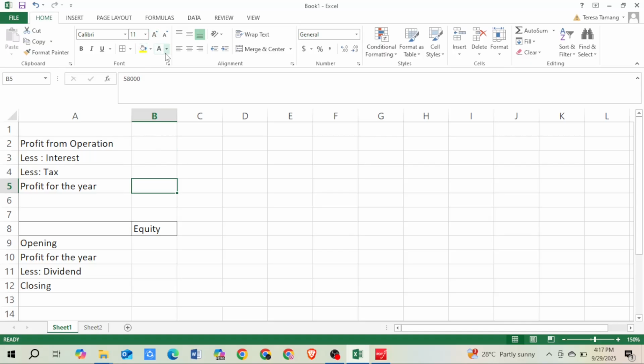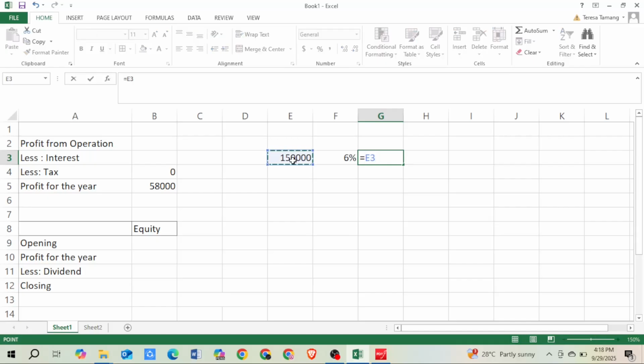As per this question, we have the profit for the year of 58,000, and no information was given on other interest, so we say 0. The debenture amount is 150,000, and we pay interest of 6% on it.